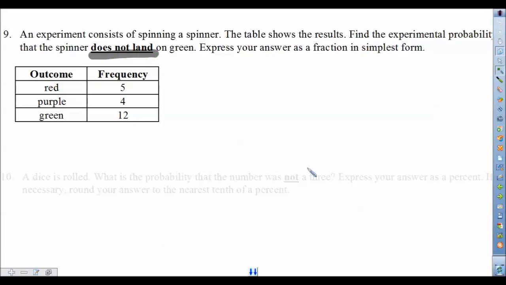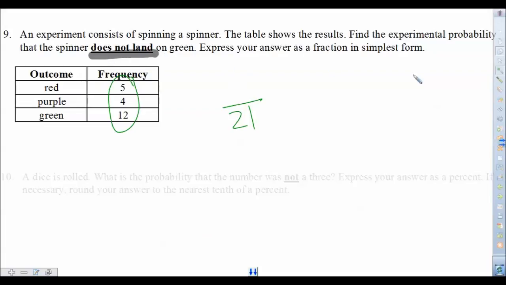And so what happens in a lot of cases, they think the question is asking what's the probability it lands on green, so they end up with the 12 on top. You really don't want to do that. Your first move here, take all of those numbers, add them up. No matter what those numbers are, go ahead and add them up, because we've got to figure out what this is out of. So 12, 4, 5, that's 9, so 12 and 9, we're looking at 21 there.